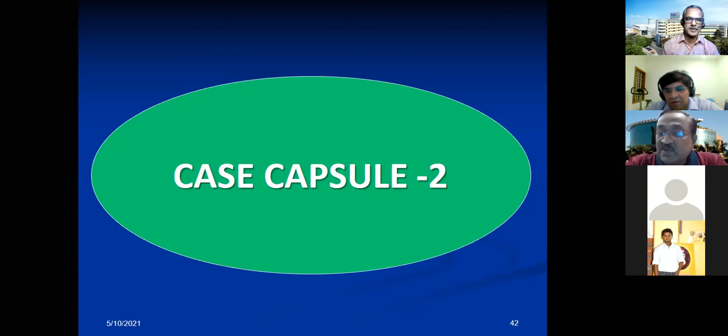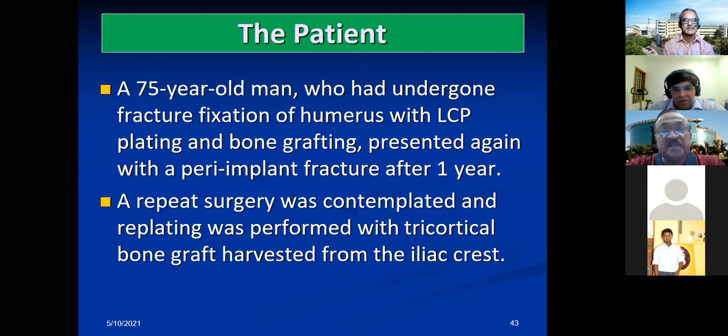Can we go to the next case, Dr. Shanai? Yes. So we'll go to the second case. It is a very simple case. A 75-year-old man who had undergone fracture fixation of the humerus with plating, and they normally put a bone graft, and usually bone grafts are taken from the iliac crest. This is how it is done. And he presents again with an implant fracture at the same place after 1 year.